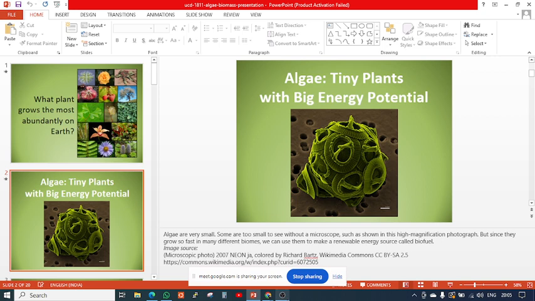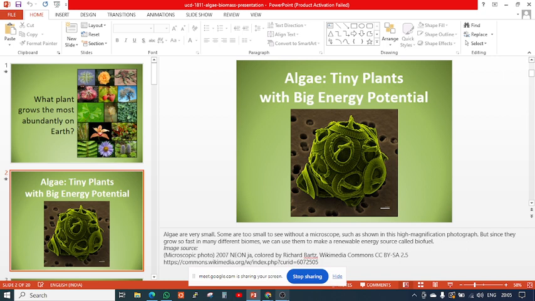So research is going on, and this high amount of algae biomass is studied in two categories. First is bioenergy production, second is carbon capture studies. First, let's discuss bioenergy.